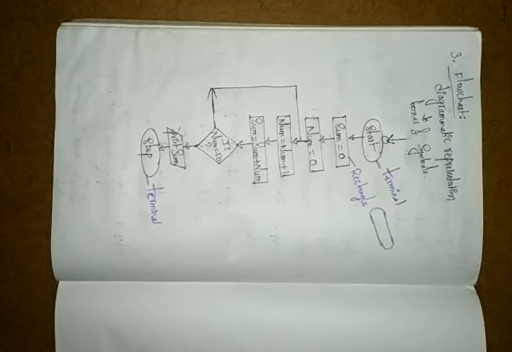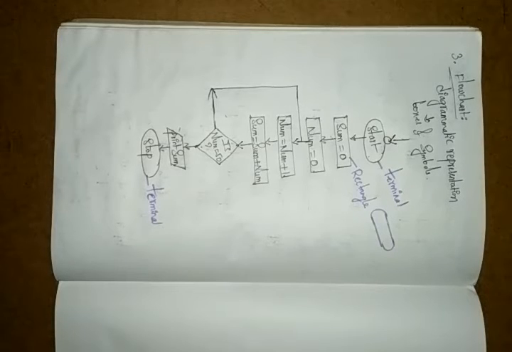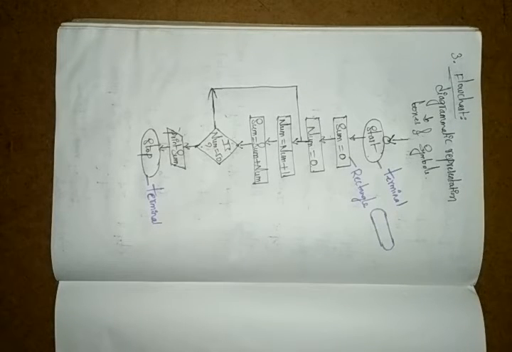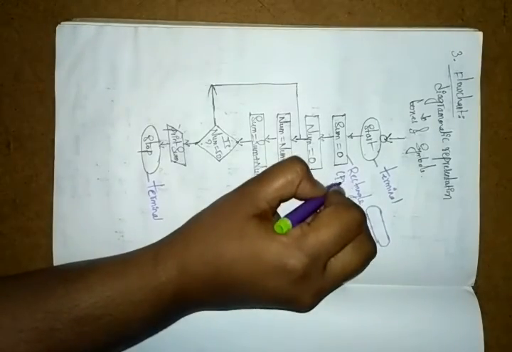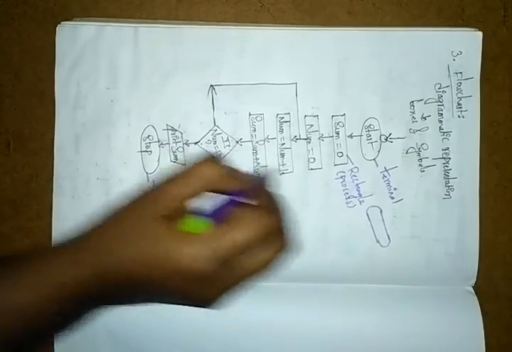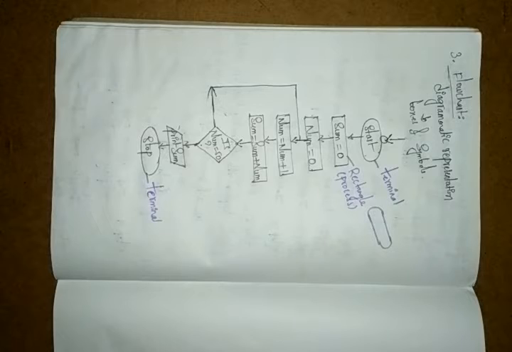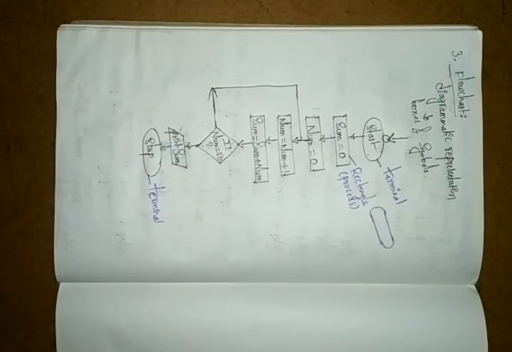Why we are using that means you have to process. Any process can be performed by this symbol. Whatever you are representing in the problem is performed by this. So your rectangular symbol is for processing.